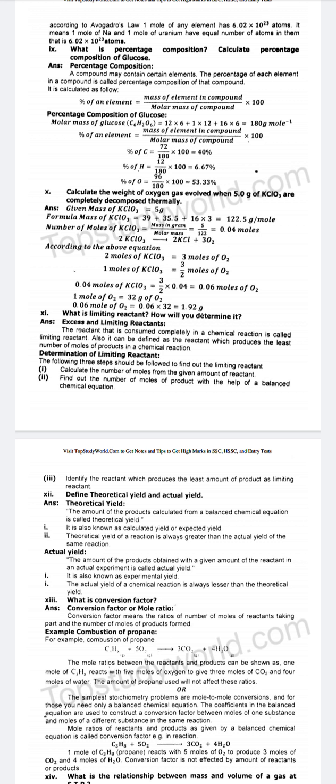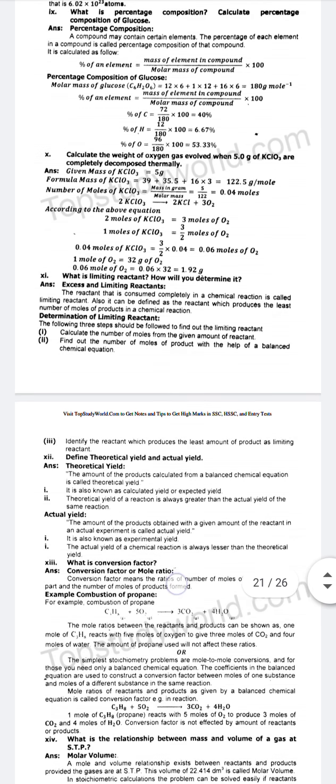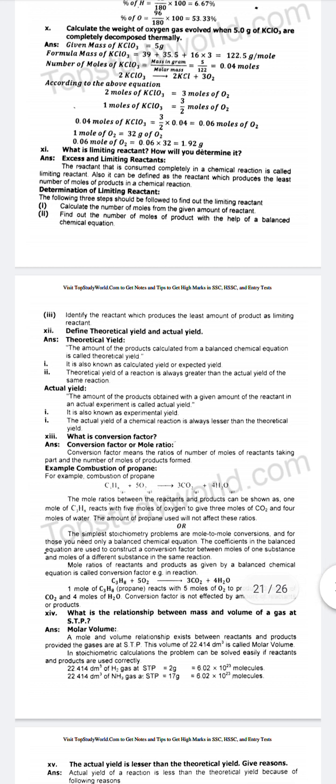Determination of limiting reactant. The following 3 steps should be followed to find out the limiting reactant. Number 1. Calculate the number of moles from the given amount of reactant. Number 2. Find out the number of moles of product with the help of a balanced chemical equation. Number 3. Identify the reactant which produces the least amount of product as limiting reactant.